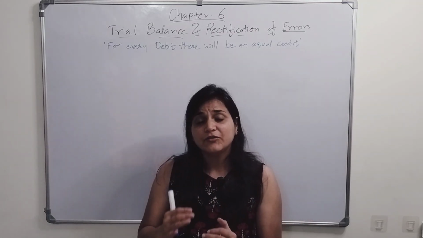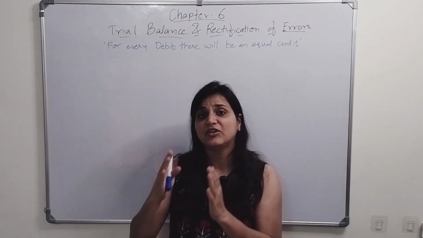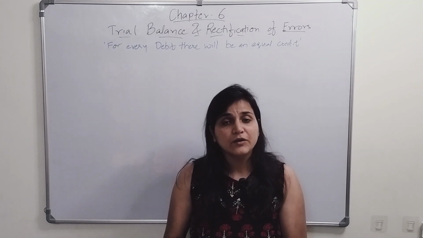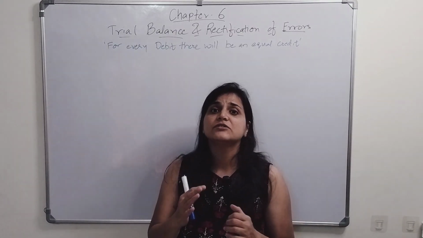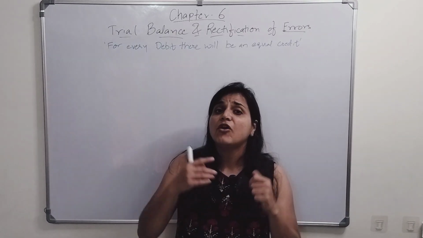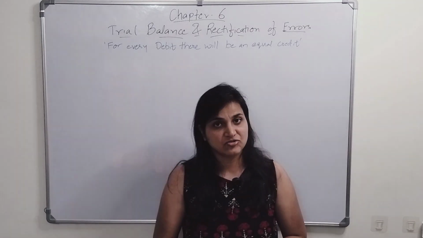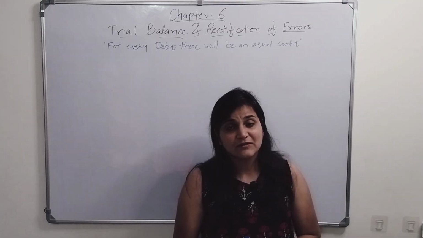The second step, what we do, classify them. Classify them means we classify each and every transaction into their respective accounts. How we do it? We do ledger posting, right? The third step, what we need to do, we need to summarize it. For what we need to summarize? For the preparation and presentation of financial statements. Now what is summarizing? That is what we are going to discuss today.